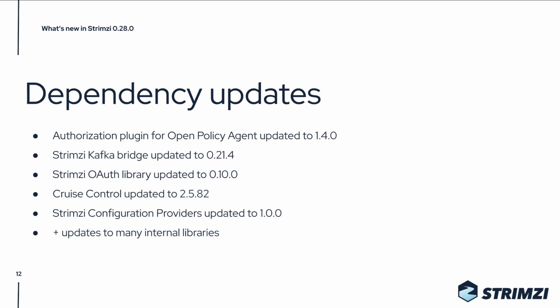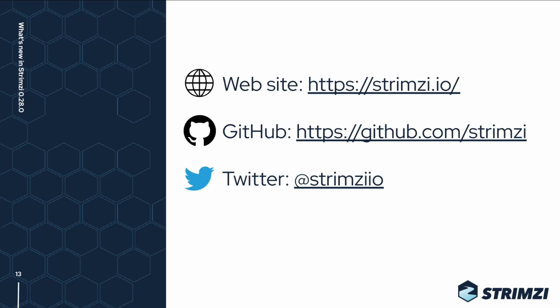There are also all kinds of different dependency updates in this release. The authorization plugin for Open Policy Agent was updated to version 1.4. There were also updates to the Kafka Bridge, to the OAuth library, or, for example, to Cruise Control. These were the main new features and changes in this release.